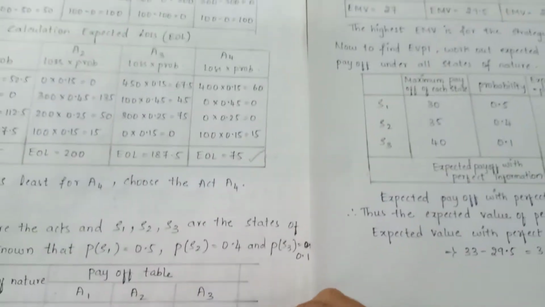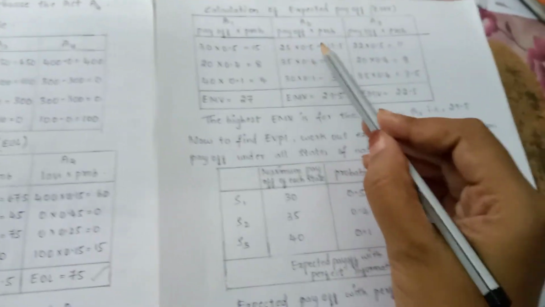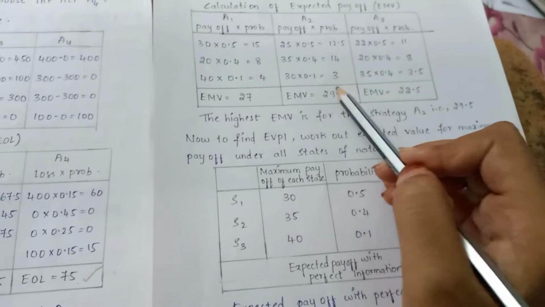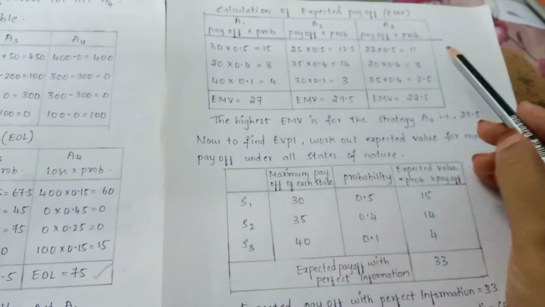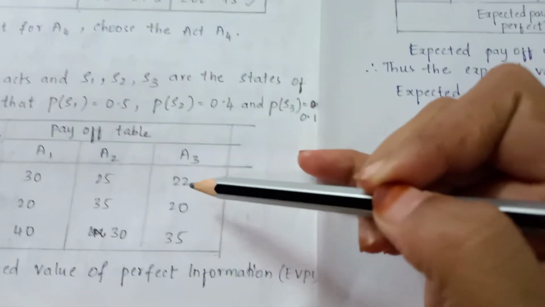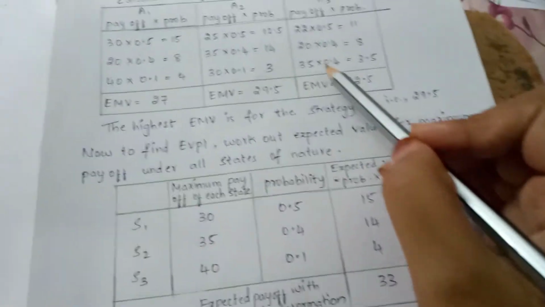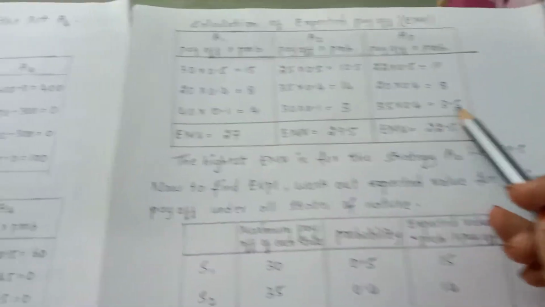Next, coming to A2, the payoffs are 25, 35 and 30. We need to multiply with the probability. 25 into 0.5 is 12.5, 14, 3. EMV is 29.5. And coming to the third action students, the values are 22, 20 and 35. So 22 into 0.5, 20 into 0.4, and next 35 into 0.1 is 3.5.